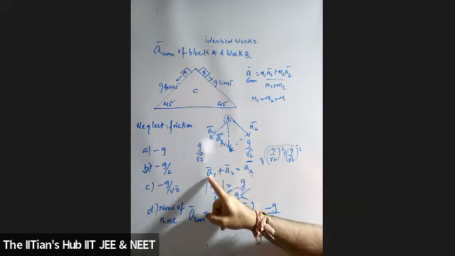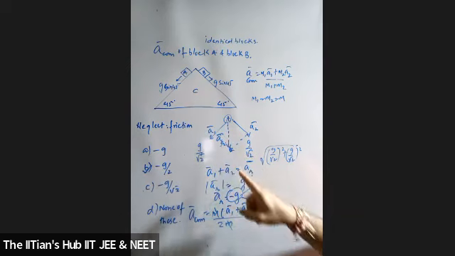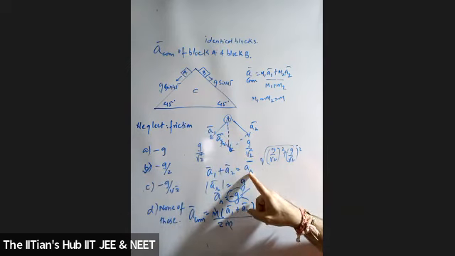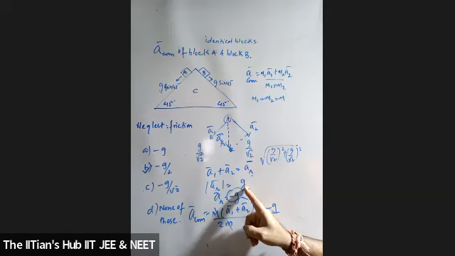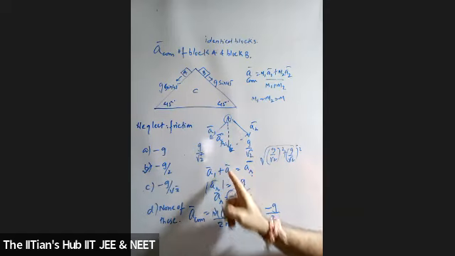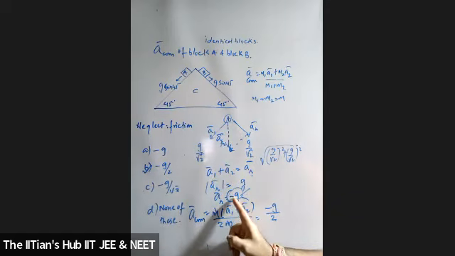So if I say a1 plus a2, my resultant will be aR. What is aR in magnitude? g. Agreed? But where exactly is it directed? Vertically downwards. Therefore, minus g by 2. Is it clear now? Yes.